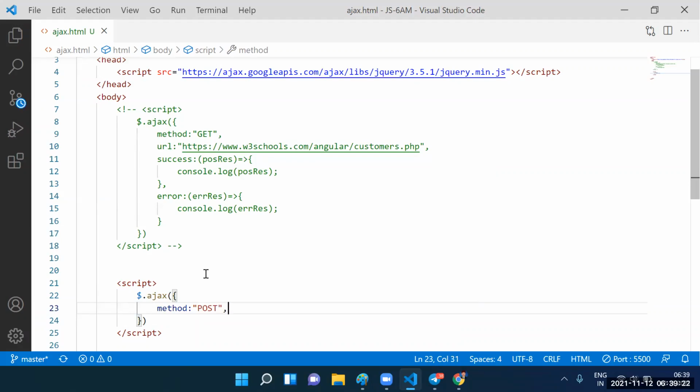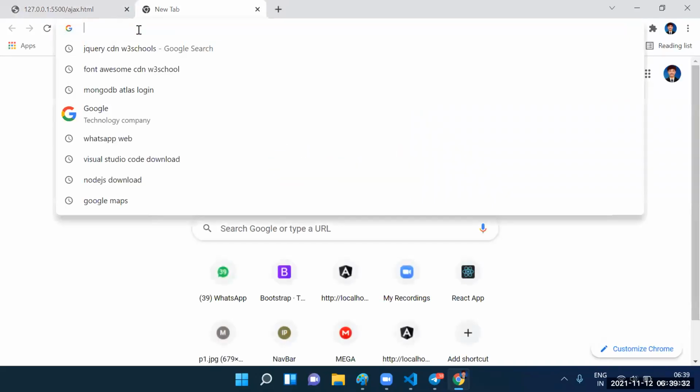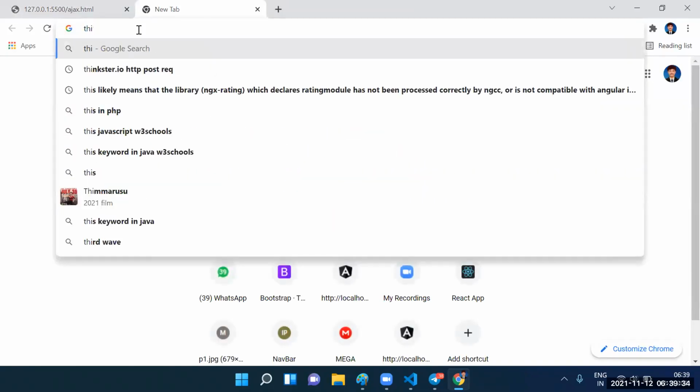Next one. See this one here. URL equal to, see this one here. Guys, can I verify the Google for the post URL? N number of URLs are there here, but I didn't remember that one. Let me check the Google itself.